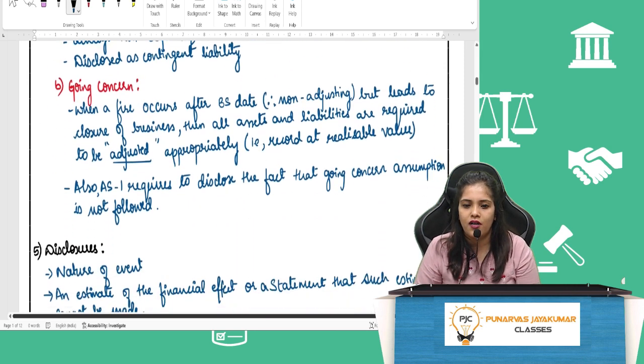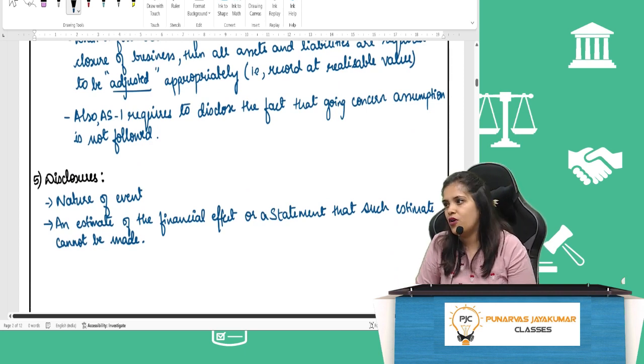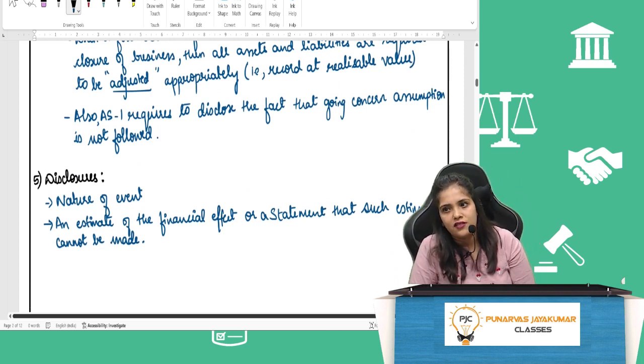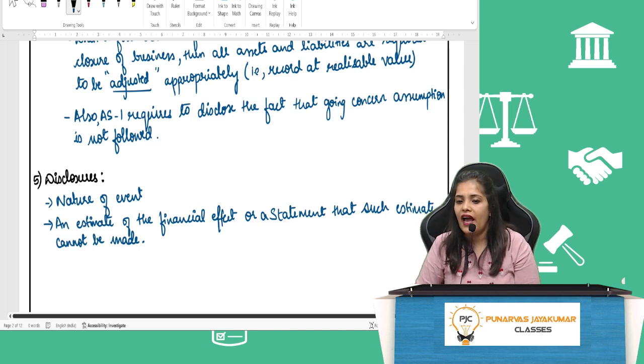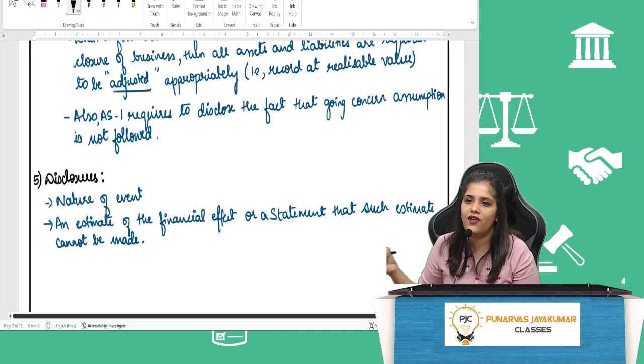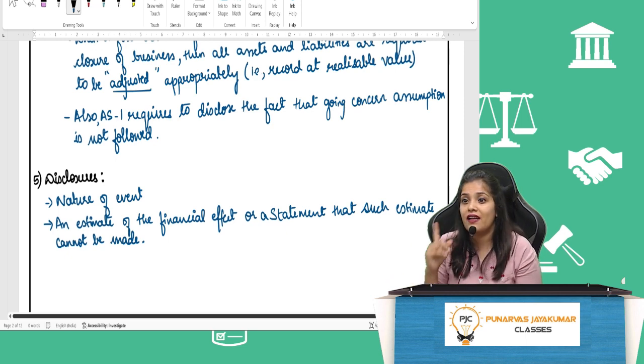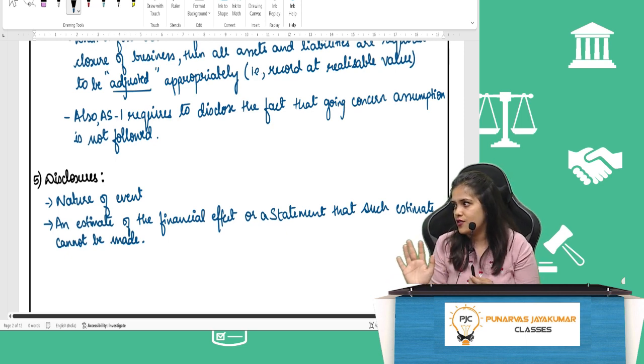Last one, what are the disclosure requirements? Disclosure requirements: one, you have to tell the nature of the event, whether adjusting or non-adjusting, and an estimation of the financial effect that it will have on the financial statements. And where you can't estimate the amount, disclose that fact. As in AS1, you have to disclose the fact.